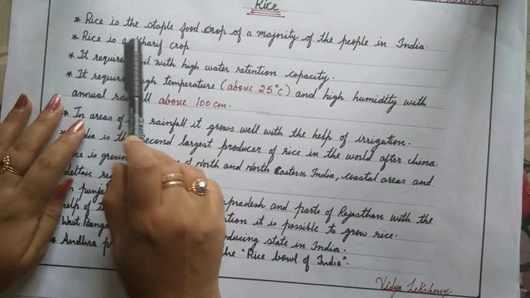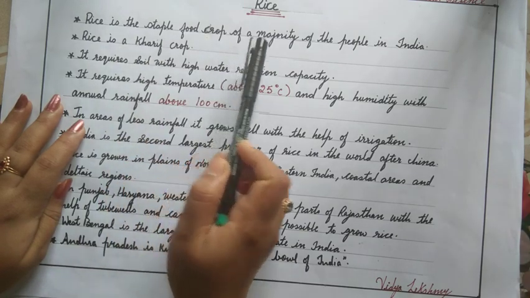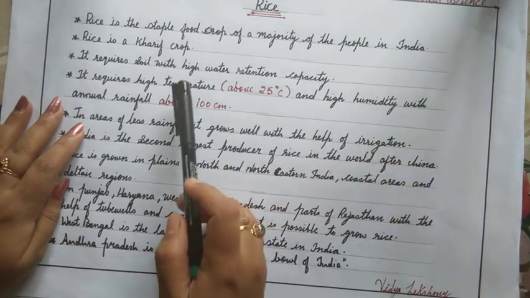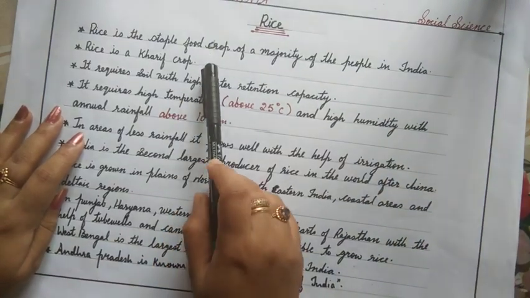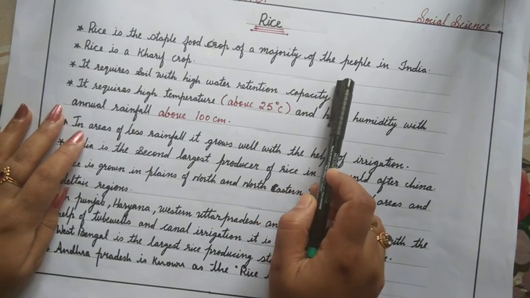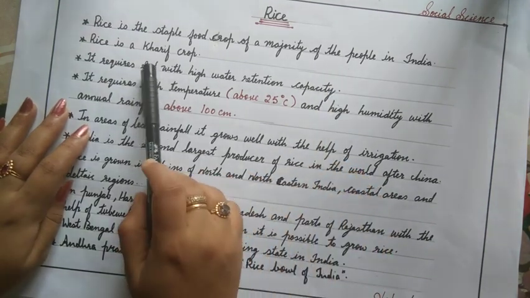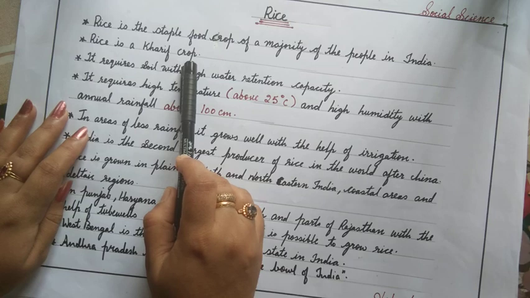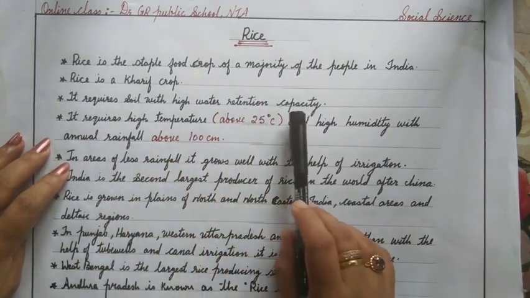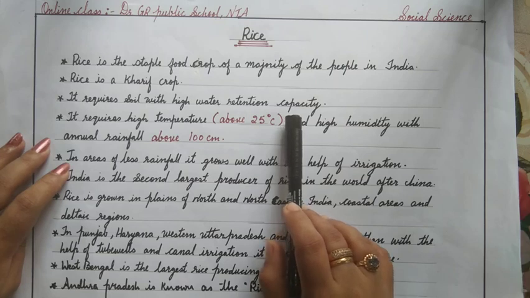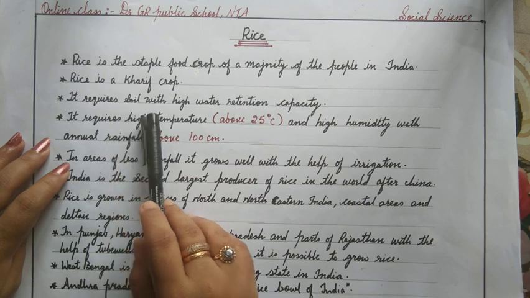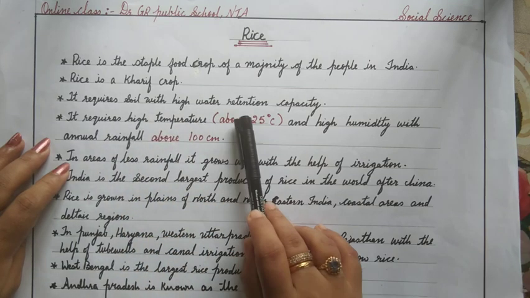Rice is the staple food crop of the majority of people in India. Rice is a kharif crop. It requires soil with high water retention capacity. That means for the cultivation of rice, we need soil with high water retention.